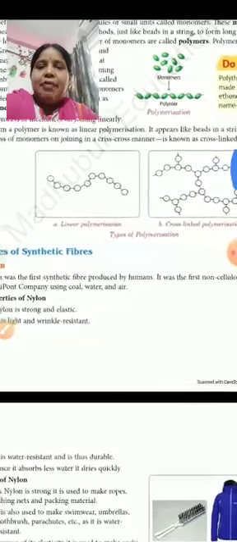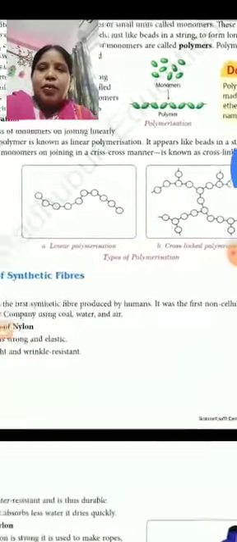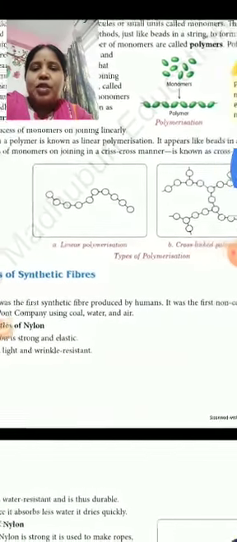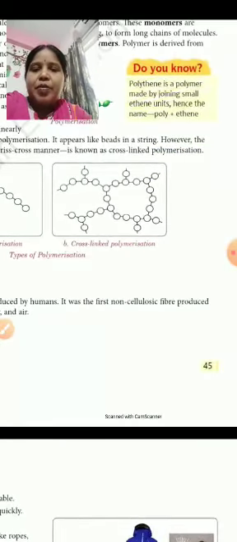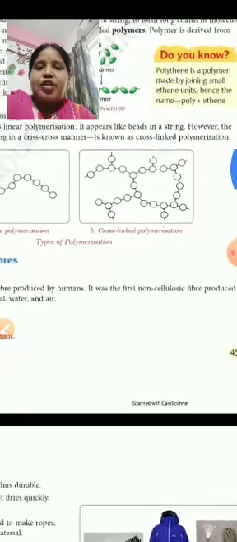It can be done by two methods, linear polymerization and cross-linked polymerization. Linear polymerization, where the monomers are joined in a chain-like structure, and cross-linked polymerization, where the monomers are joined in a criss-cross manner.